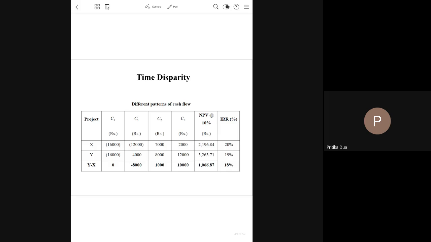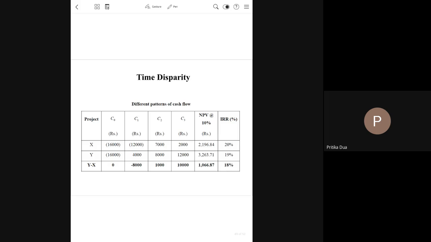and for Y, you have again a different stream of cash inflows. NPV is giving you Y as the better ranked project, whereas IRR is giving you X as the better ranked project. Here again, you can solve the question on the basis of incremental cash flows, and you will get one fixed ranking, one fixed decision as per both NPV and IRR.